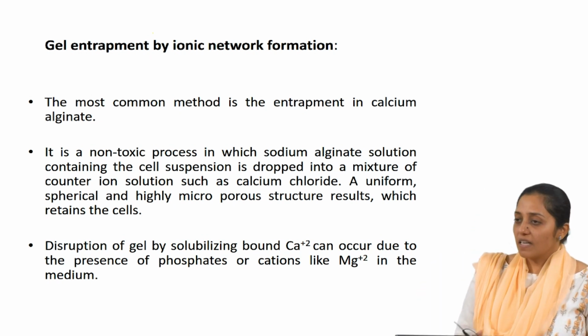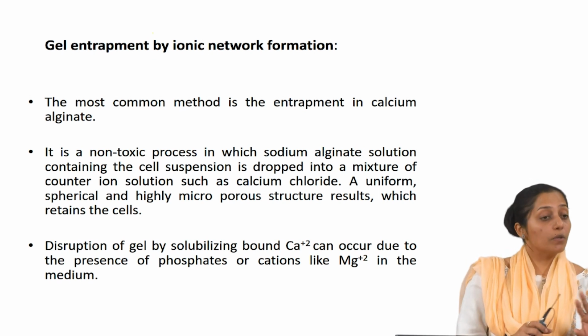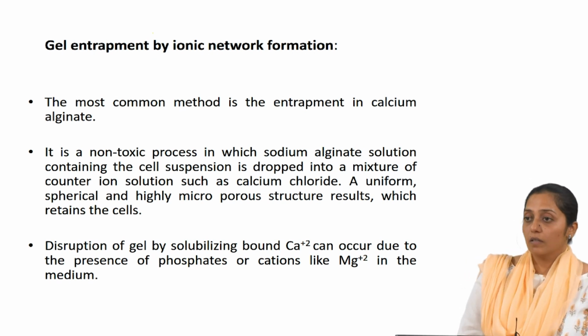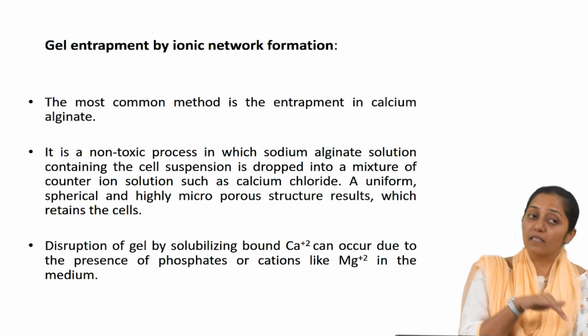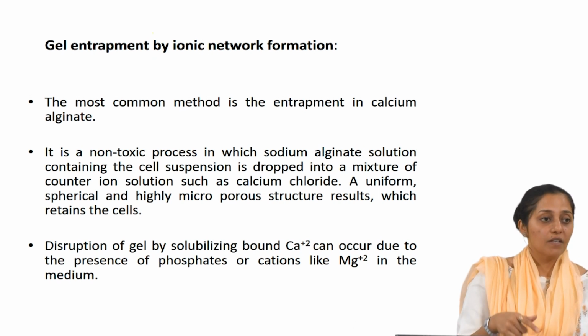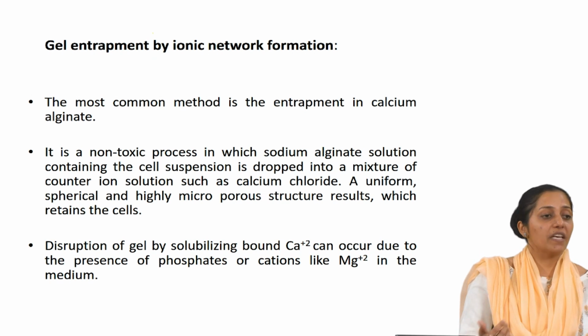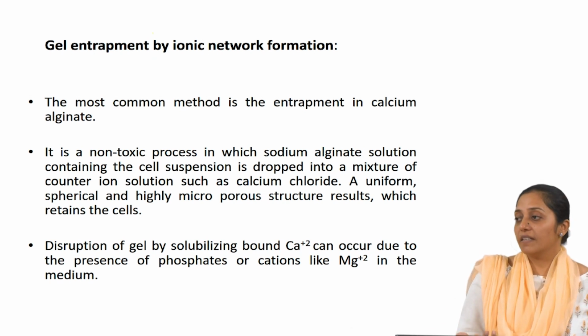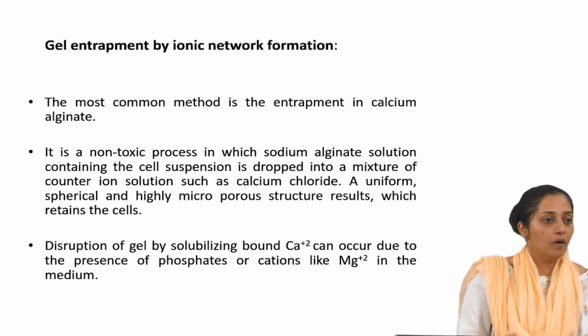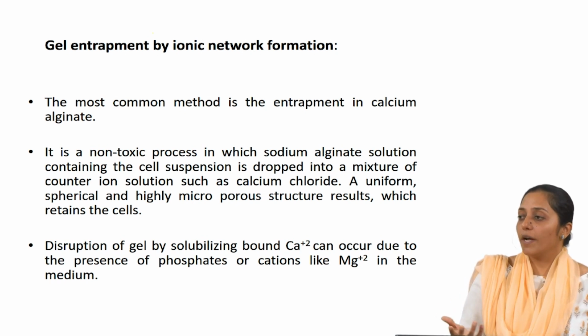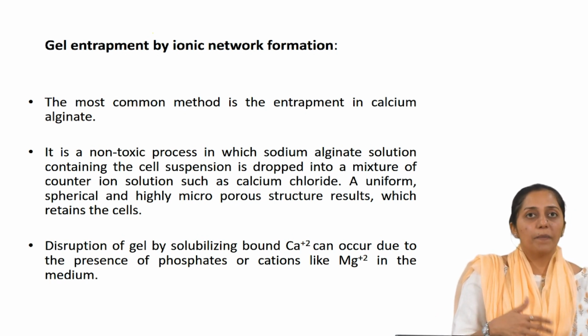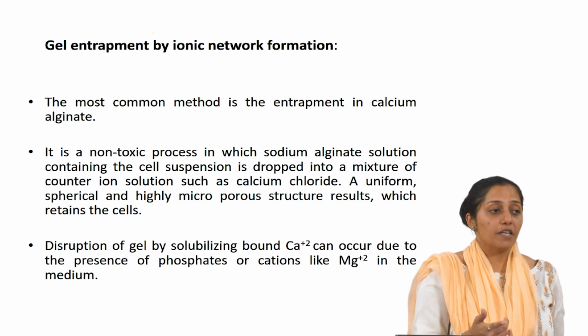Now, if I want to disrupt the gel, it can happen if something else can displace calcium. That is going to happen if you are using other divalent ions like magnesium, or even, people say, one should avoid sulfates. So, what does it indicate?